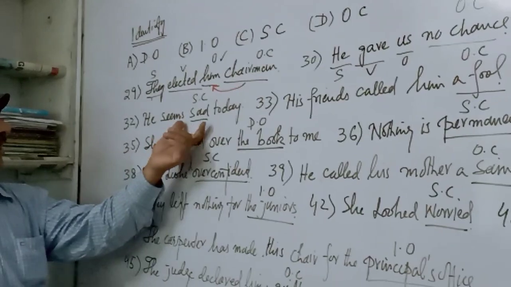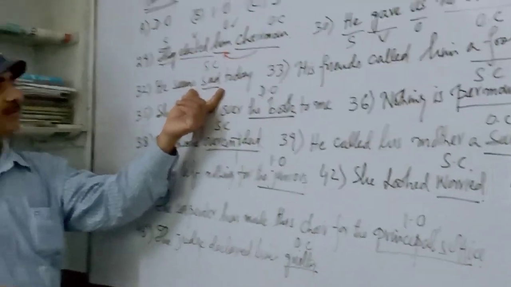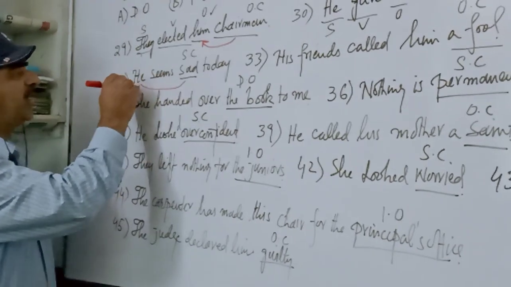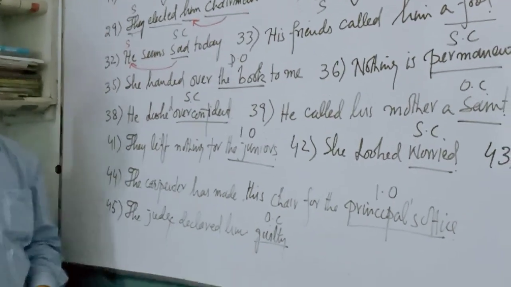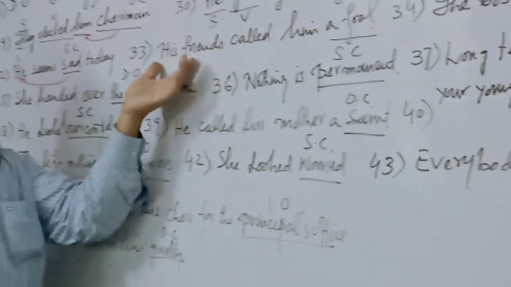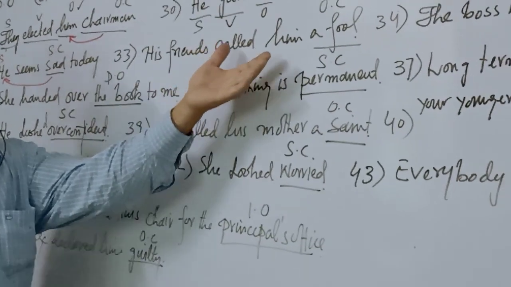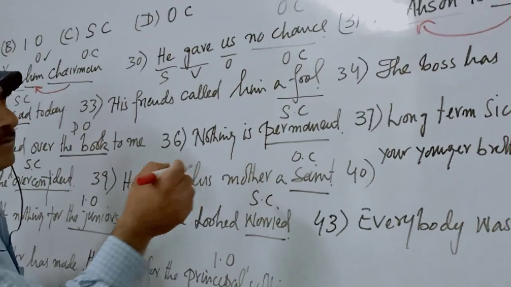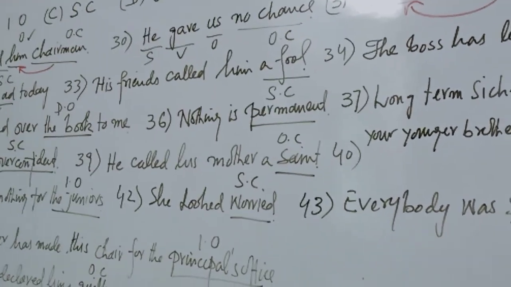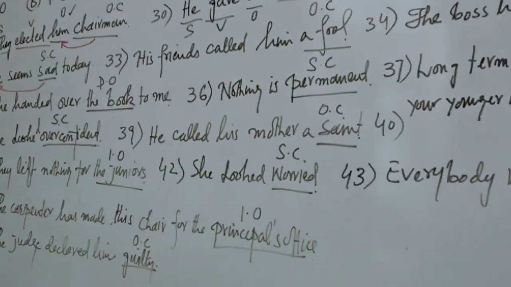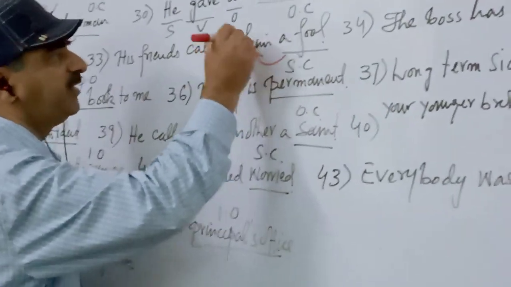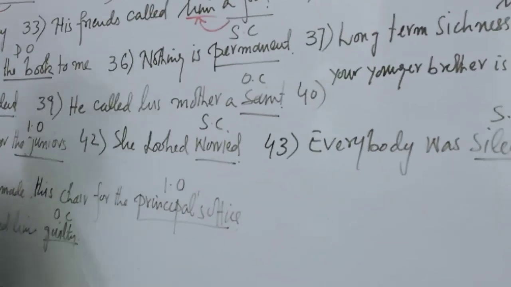Next one. He seems sad today. Why is sad a subject complement? Because sad is completing again the subject, he. Clear? Number 33. His friends called him a fool. Why is a fool an object complement? Which object? It is completing the object him. That's the reason a fool is an object complement.